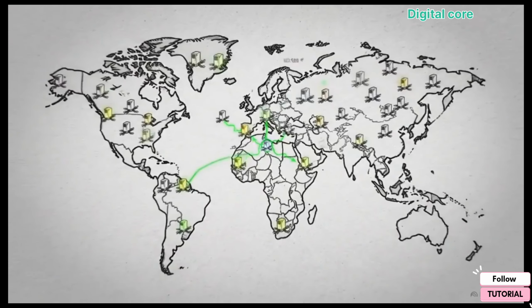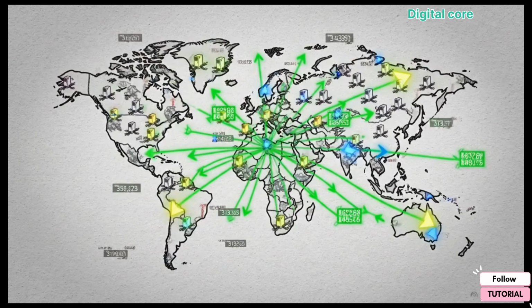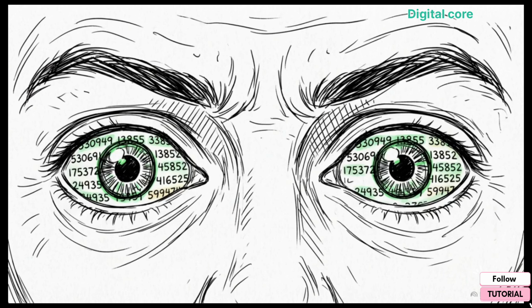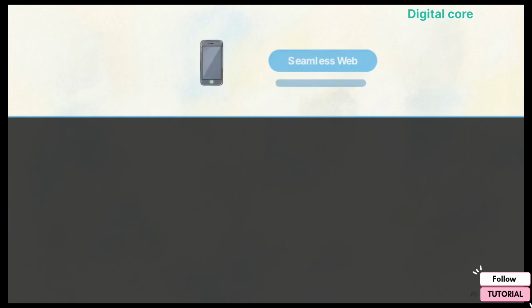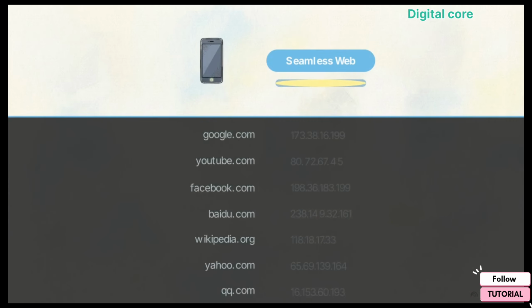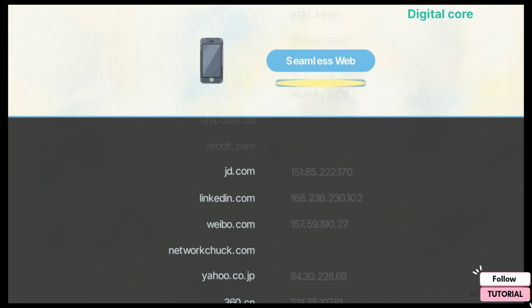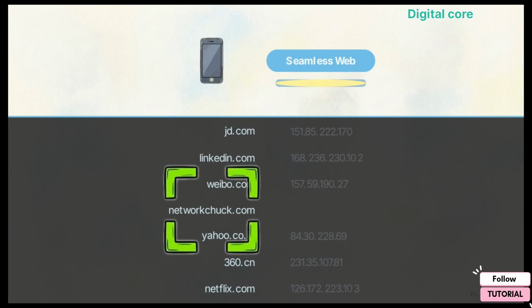There are billions of these addresses scattered across the globe, making it impossible for humans to memorize the numbers for every site they visit. So the seamless web we experience every single day entirely relies on a massive, invisible directory that translates our human language into machine code in milliseconds.